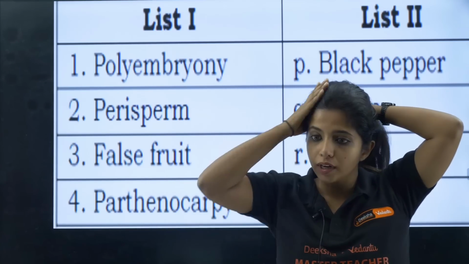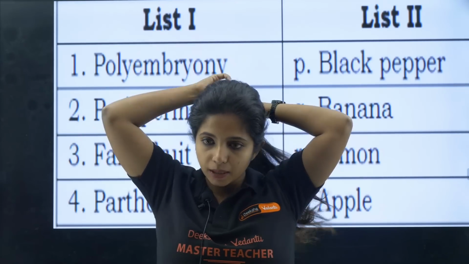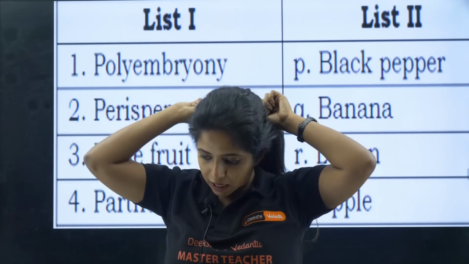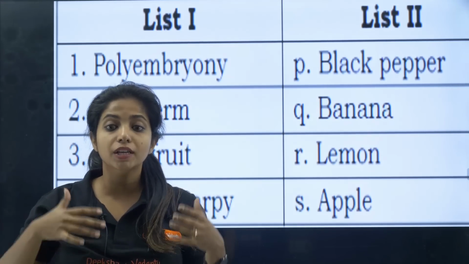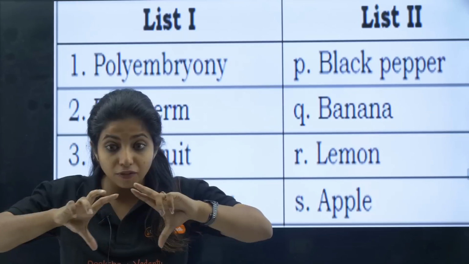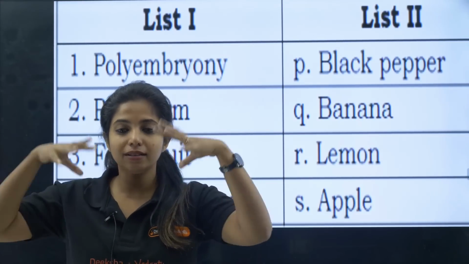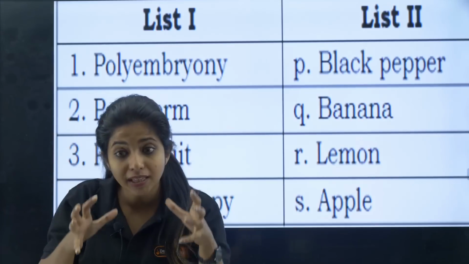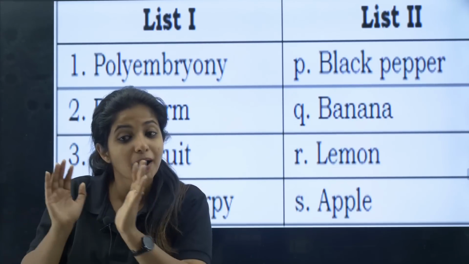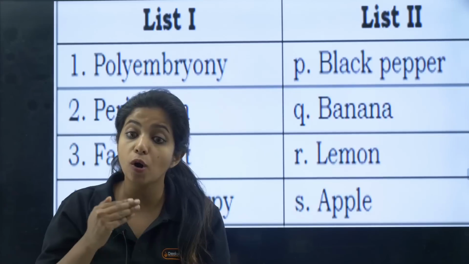Usually it's the ovary that becomes the fruit later on, after fertilization. What do you mean by false fruit, my dear children? False fruit is when it's not just the ovary that is giving rise to a fruit, but another part of the flower. For example, there's a thalamus onto which all your petals and things like that are attached, right? Suppose this thalamus is also contributing to fruit formation. So over here, apart from the ovary, something else is also there for fruit formation. This will be known as a false fruit.